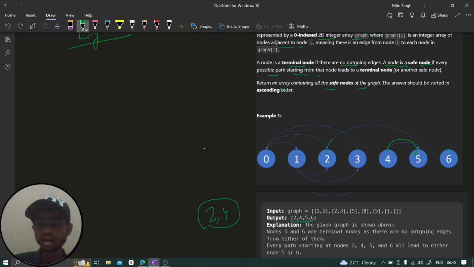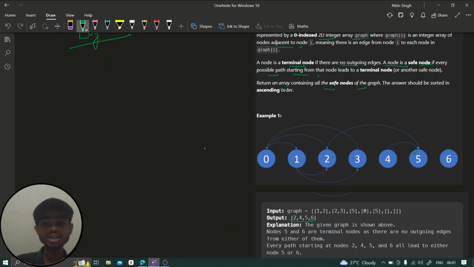But if there is no loop, then that is a safe node. If you focus on 2, this is nothing but a safe node. This is also a safe node because there is no loop. But if you focus on 1 as well, from 1 we can go to 3, from 3 we can go to 0, and from 0 we can go to 1. So simple thing, we have to check whether that node is creating a loop or not. If it is the case, then it is not a safe node, otherwise it is a safe node.